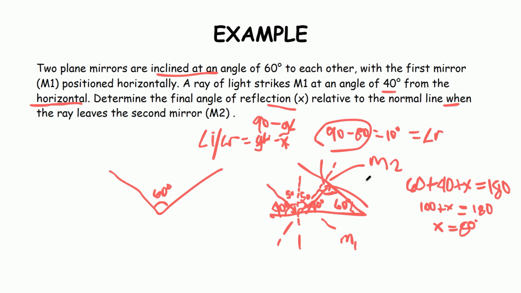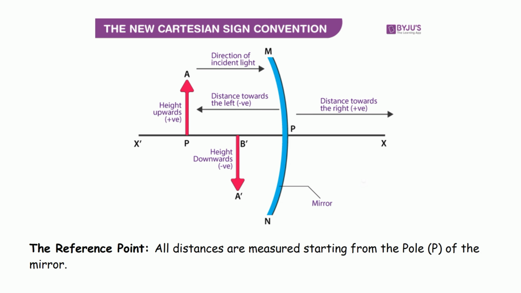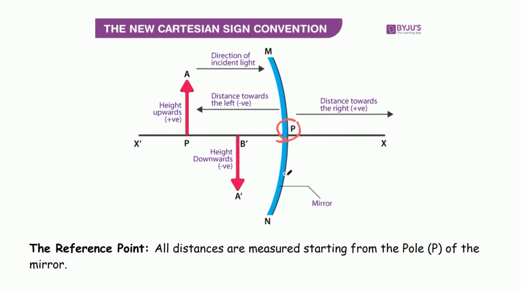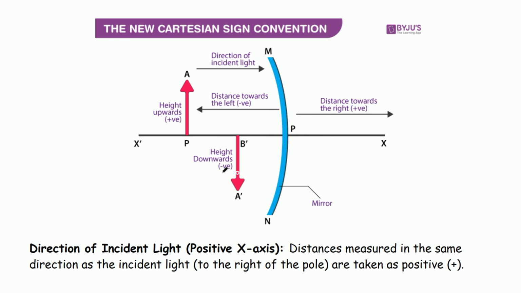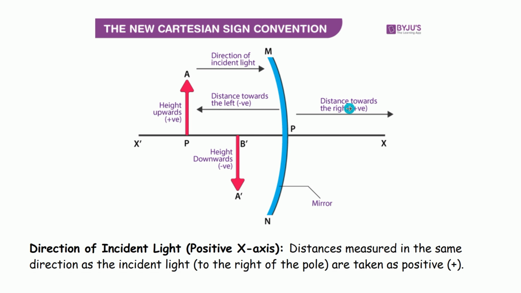Okay, let's proceed. Sign convention, or the Cartesian. So the new Cartesian sign convention has a reference point. All distances are measured starting from the pole of the mirror. As you can see here, this is our pole, the reference point. And then the direction of the incident light: distances measured in the same direction as the incident light, to the right of the pole, are taken as positive. So distances towards the right are always positive.